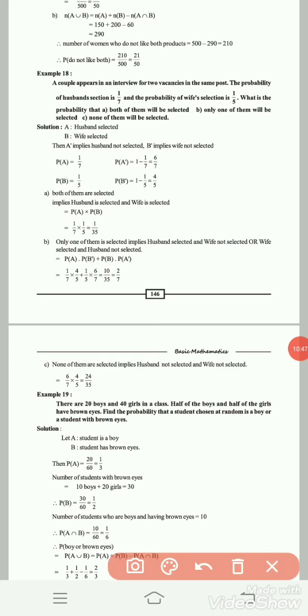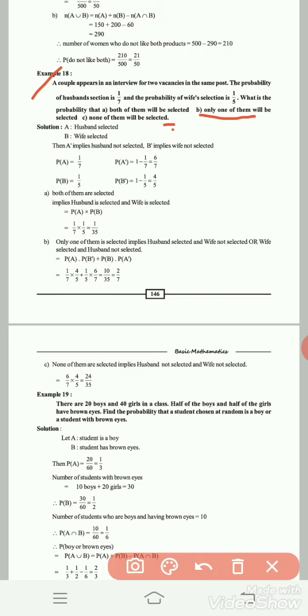Next problem is example 18. A couple appears in an interview for 2 vacancies in the same post. The probability of husband selection is 1 by 7 and the probability of wife selection is 1 by 5. What is the probability that A. both of them will be selected? B. Only one of them will be selected. C. None of them will be selected.